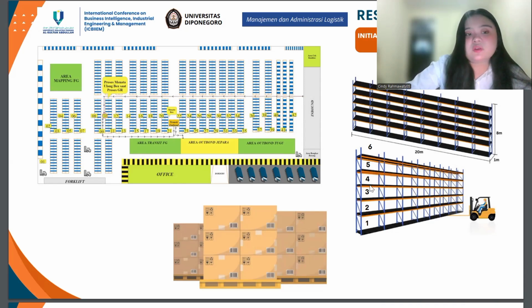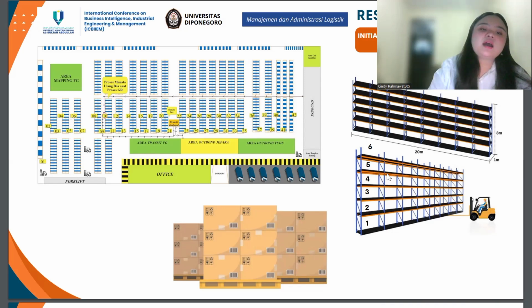Then it is necessary to trace the size of the rack. The initial rack and the initial box are shown in the figure. The stack of boxes has 3 stacks, 1, 2, 3, and the rack has 6 levels.